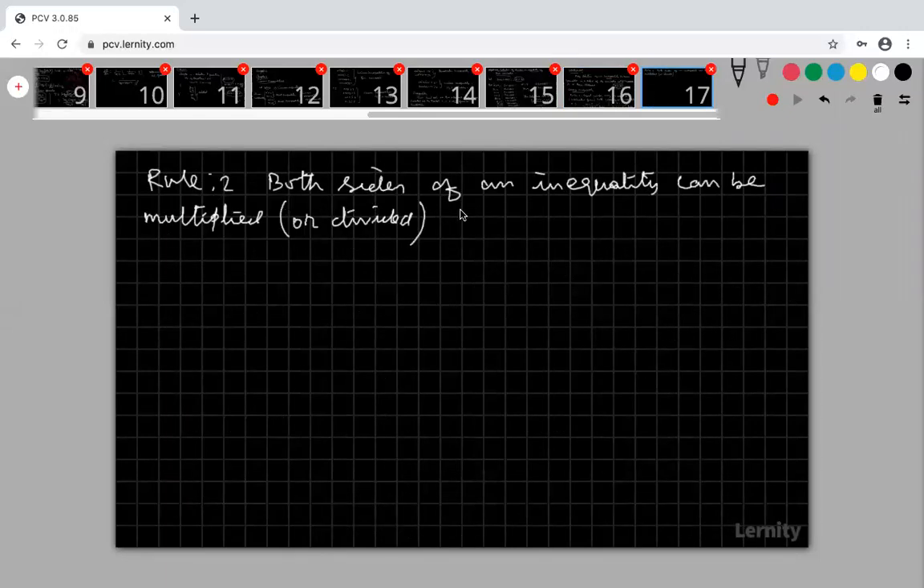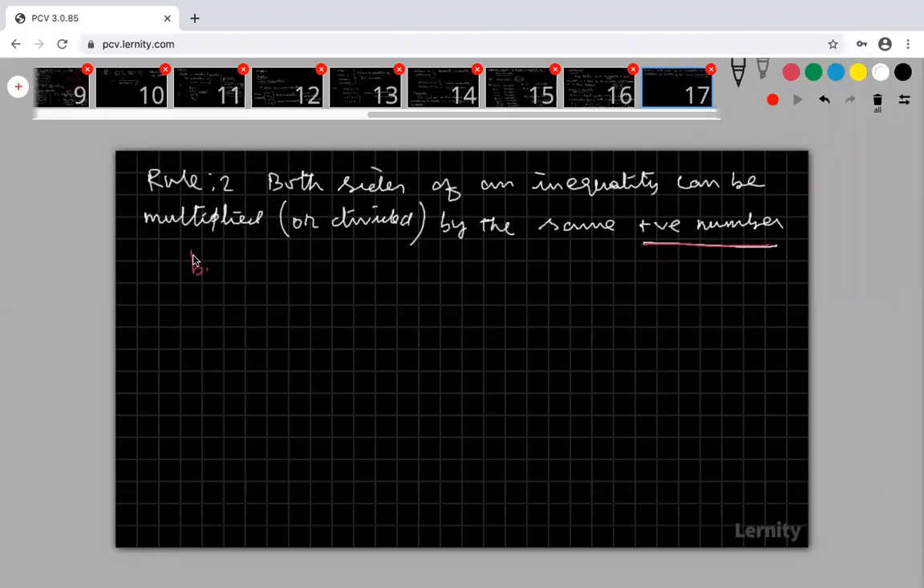Rule 2: both sides of an inequality can be multiplied or divided by a positive number, by the same positive number. Okay, right? So please try to understand, the same positive number means there is no change. You can multiply and divide as you are adding and subtracting, no problem, for a positive number. For a negative number, look at that, very important point.